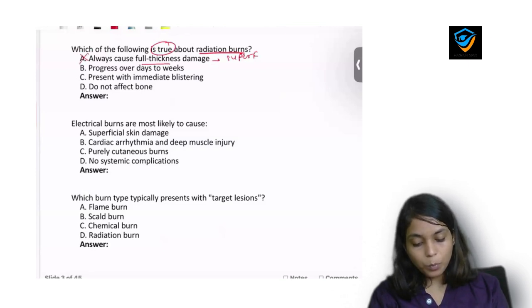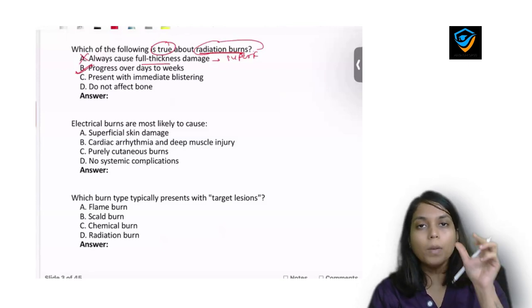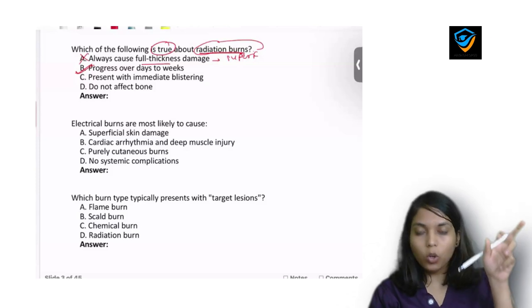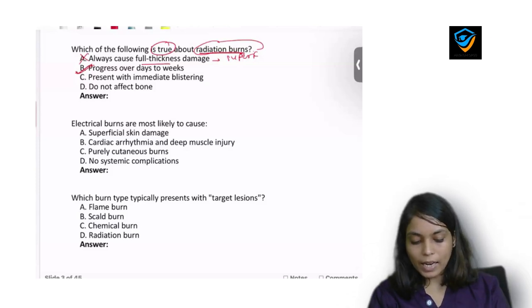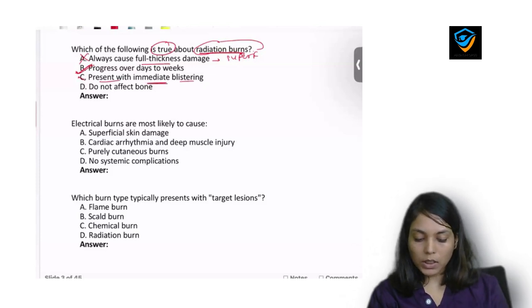Second is, it progresses over days to weeks. Yes, we already discussed, it is the only type of burn which progresses over days to weeks. It progresses gradually, and gradually it converts from a mild blister or mild redness to necrosis. So yes, option B is right. Option C, present with immediate blistering. No, there is gradual increase from redness to blistering to necrosis. So C is wrong.